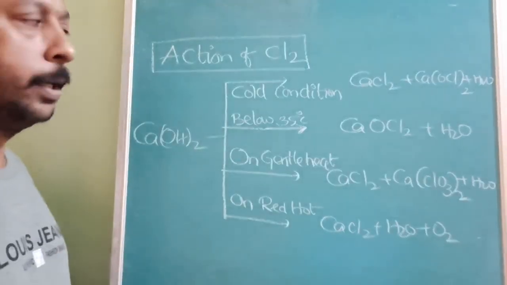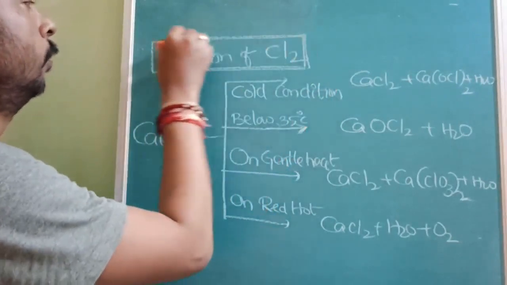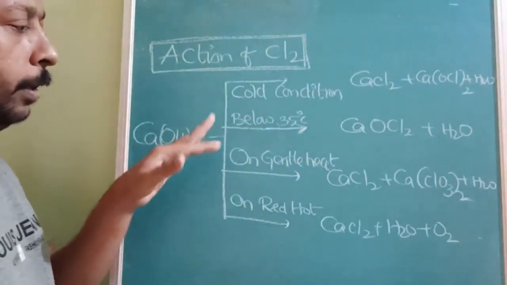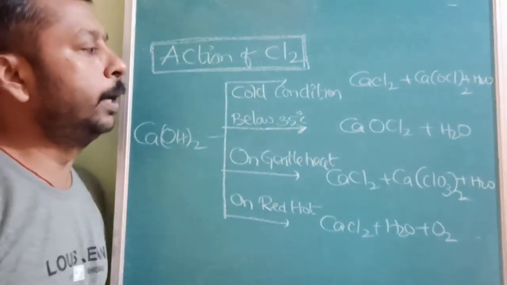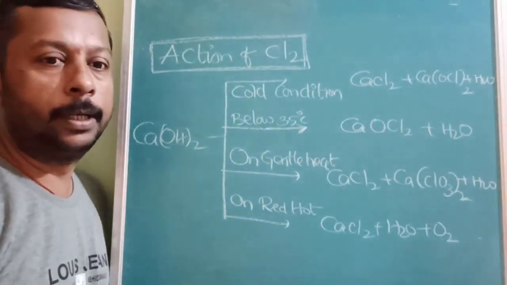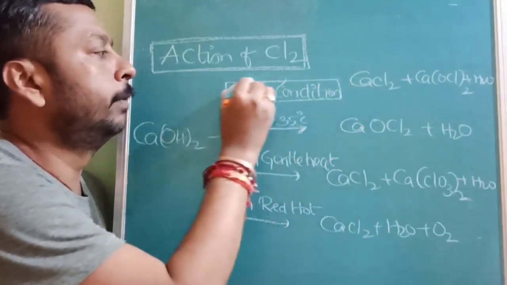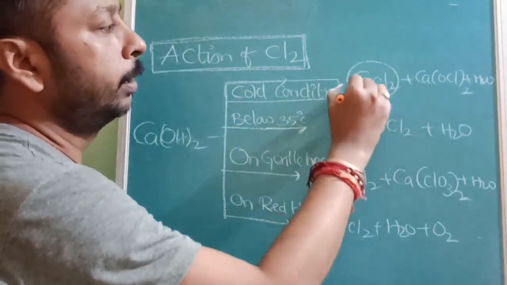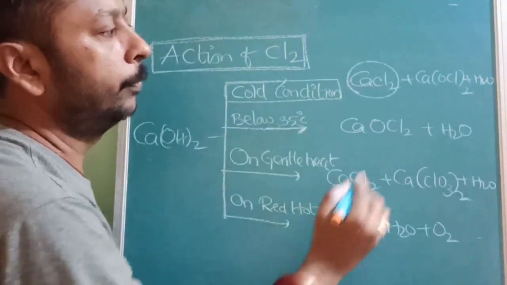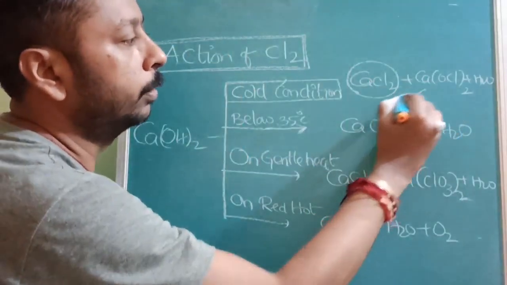Next property is the reaction of slaked lime with chlorine. This is very important because the reaction is temperature dependent. In very cold conditions, one molecule will be converted into calcium chloride and another into calcium hypochlorite.